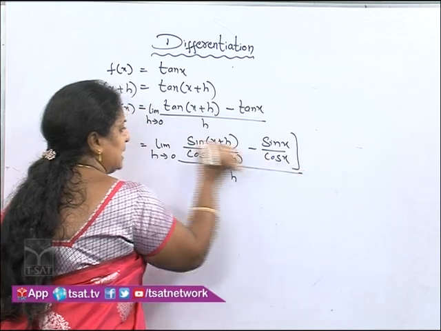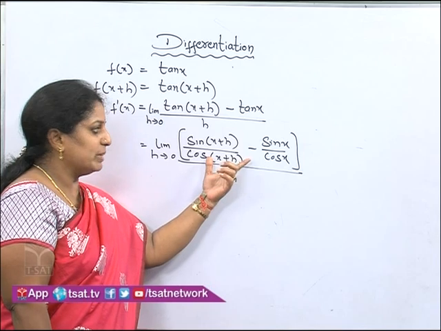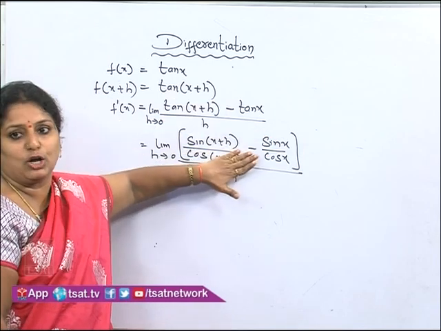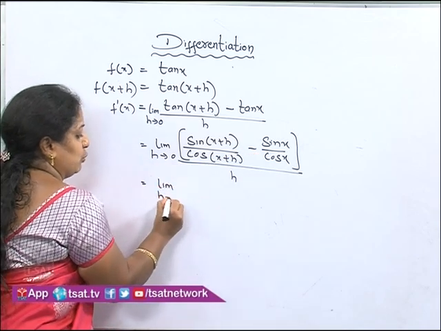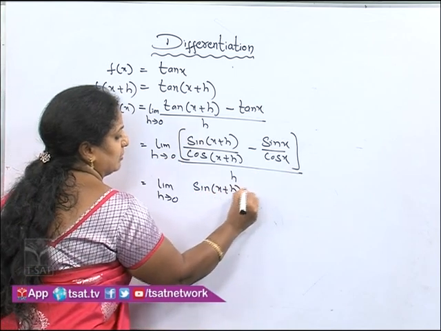So this entire part comes under the numerator, children. Don't confuse the numerator and denominator. This completely, we are converting the tan value into sin and cos. Now observe the step and tell me, just imagine what is the modification I am doing. Looking at the step itself you will understand.